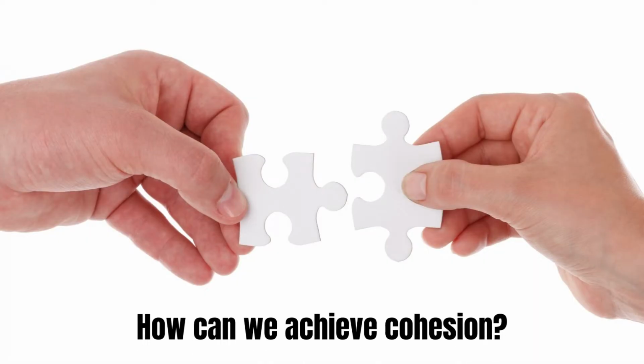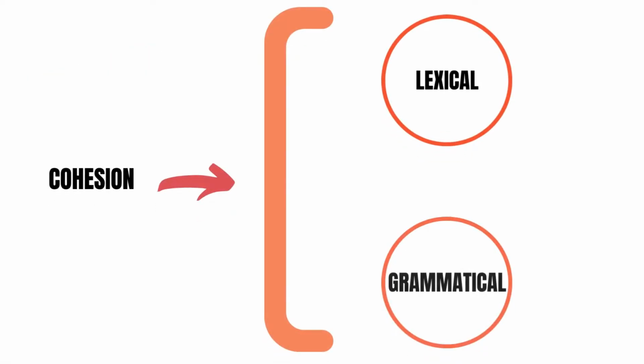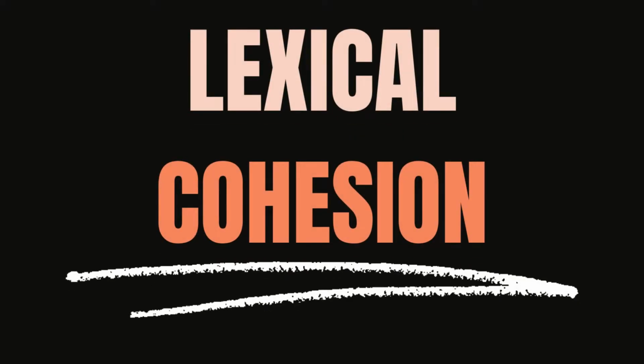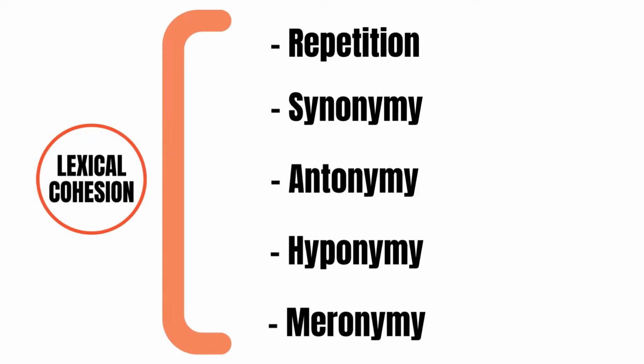But how can we achieve cohesion? There are two types of cohesion: lexical and grammatical. We can achieve cohesion through lexical cohesion by repetition, synonymy, antonymy, hyponymy, and meronymy. Now let's look at these in more detail.